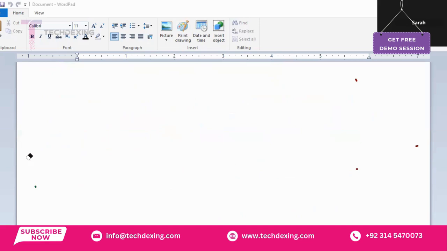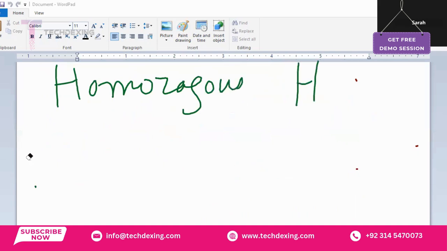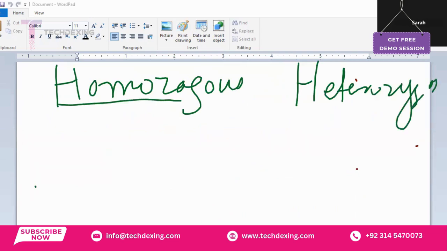Okay. These are the other terms: homozygous versus heterozygous, right? Homo means same. Whenever a word comes with the word homo, you must keep in mind that homo means same.